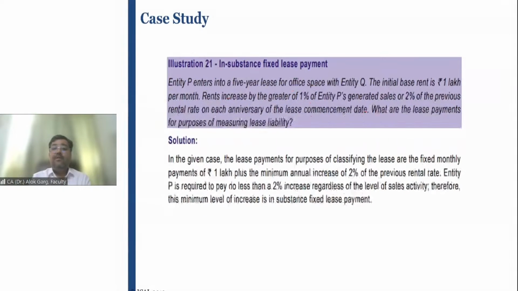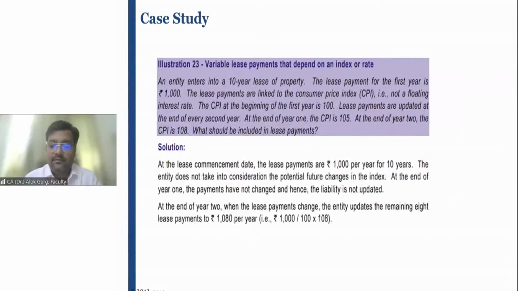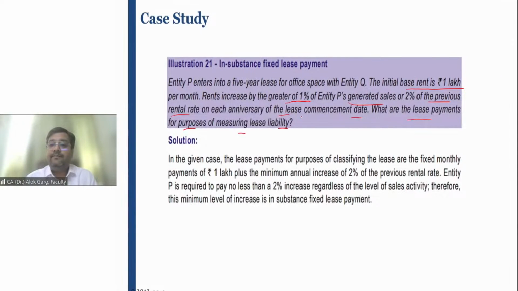Very good. Illustration number 21. In substance fixed lease payment: entity P enters into a 5-year lease for office space with entity Q. The initial base rent is 1 lakh rupees per month. Rent increases by the greater of 1% of entity P's generated sales or 2% of the previous rental rate on each anniversary of the lease commencement date. What are the lease payments for the purpose of measuring lease liability? Tell me.